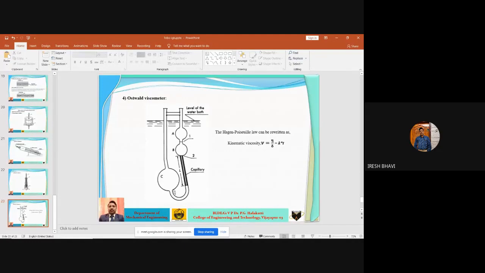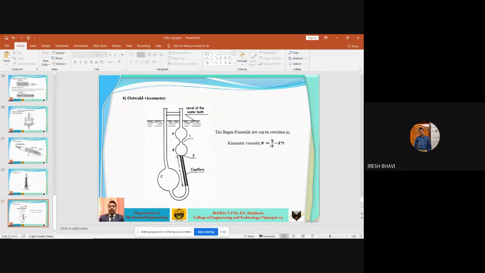Because of this capillary action, the lubricating oil will be slowly flowing into this C. We'll measure the time required for the lubricating oil to flow from 1 to 2, and that time is directly proportional to kinematic viscosity here. That time is T and K is the constant of proportionality.